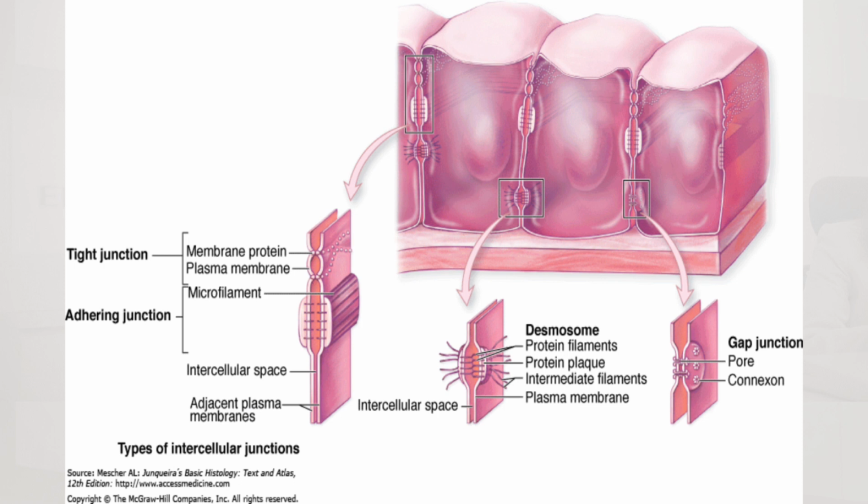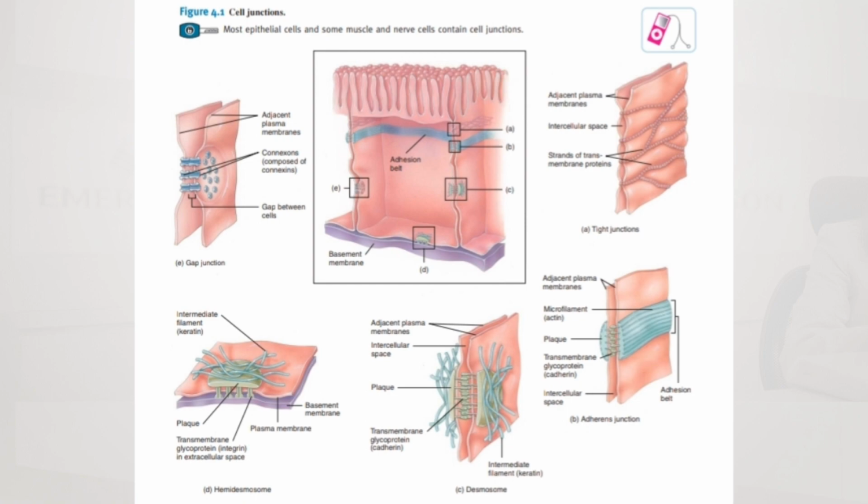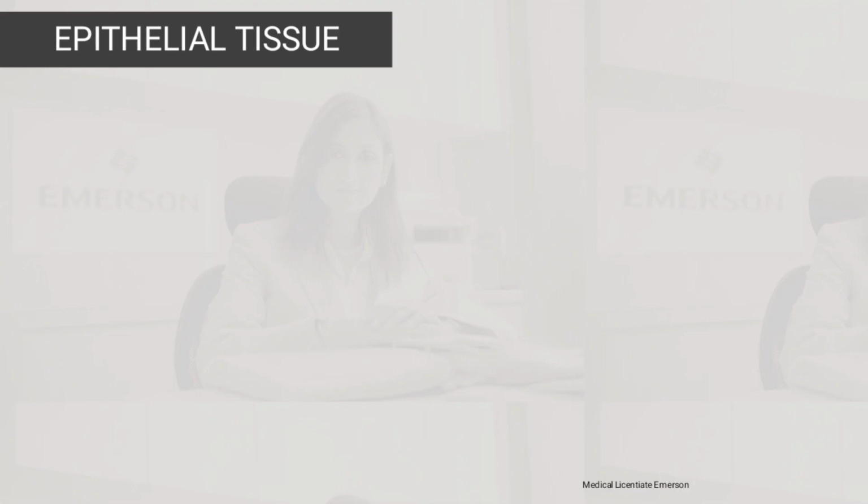So this is also another illustration. Let's move on. You can pause and go through it. For the cell junctions, we are done now. We can now go into details on the epithelial tissue.